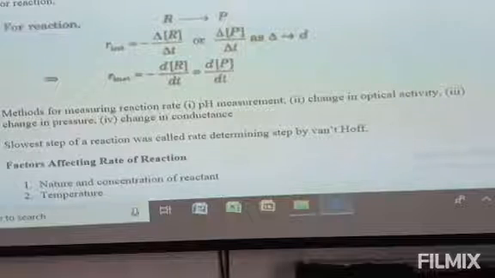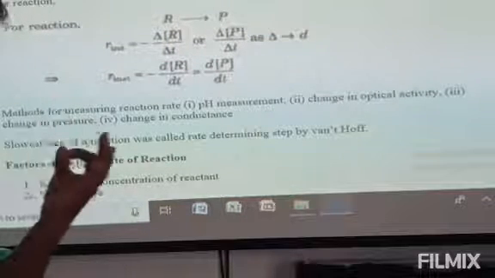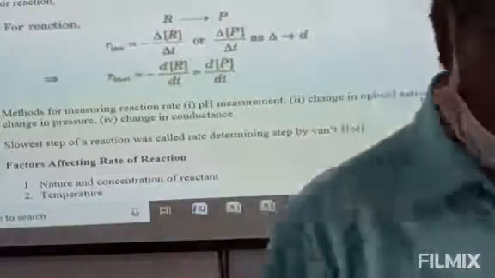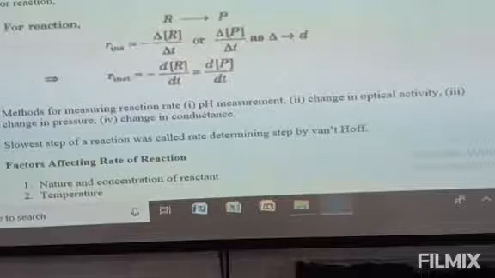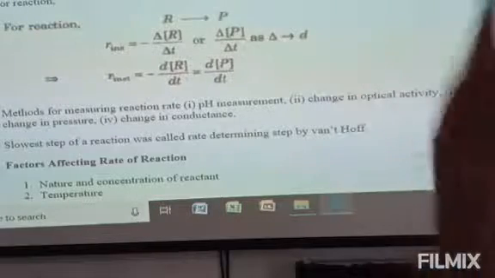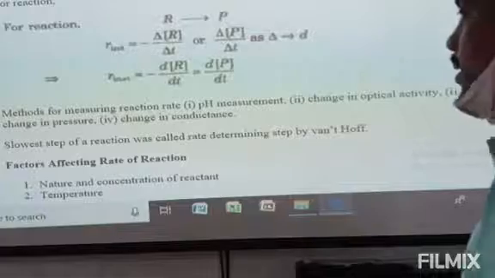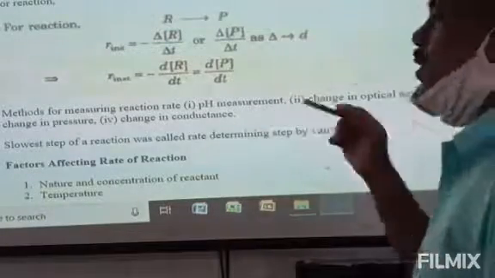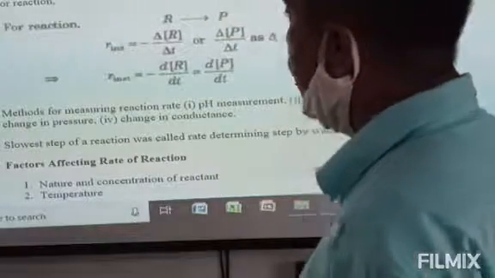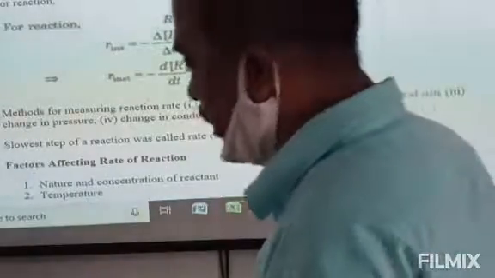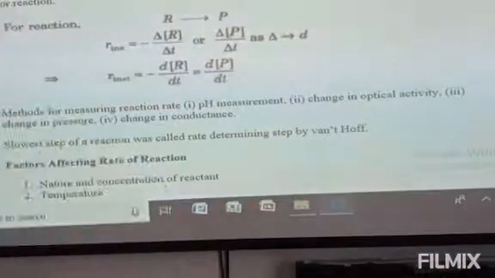Suppose I want to discuss the change in the concentration of a chemical reaction after 5 minutes. So 5 minutes is a particular time, so here we need to use the term instantaneous. If you want to express the rate at any moment of time, then you need to use the term instantaneous. That is called the instantaneous rate of a reaction.